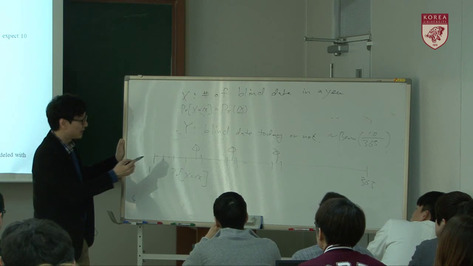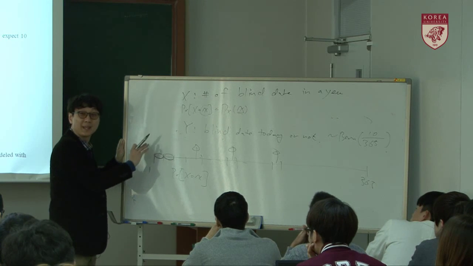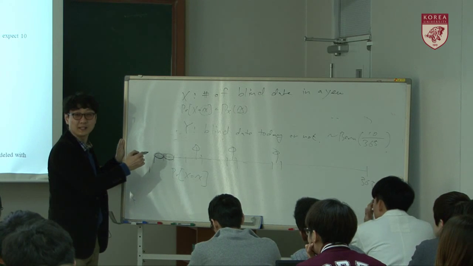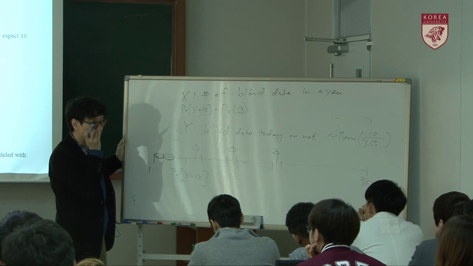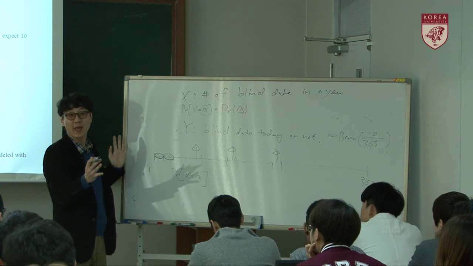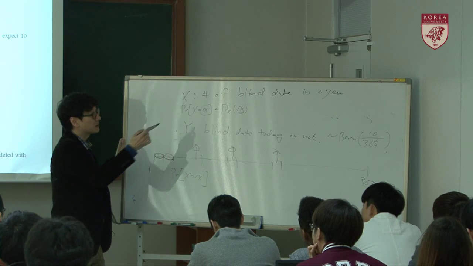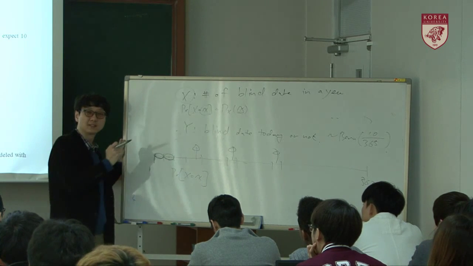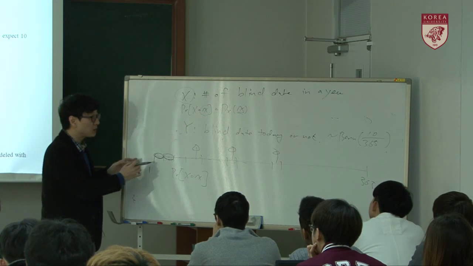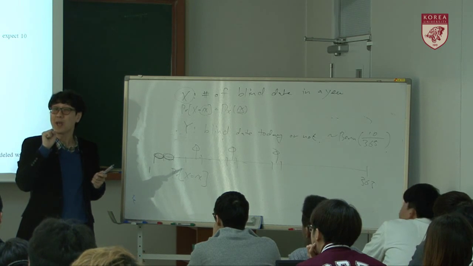Each day we may or may not have a blind date, and the probability is 10 over 365. Among these 365 days, we have X blind days. That means what's the random variable that describes X? Binomial, right? Because among these 365 days, we need to choose X days on which we have a blind date.